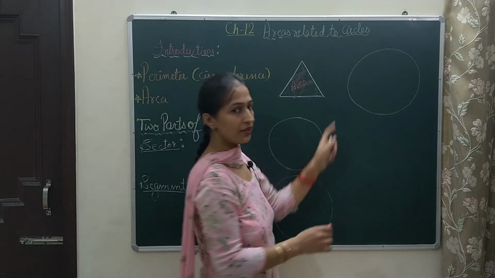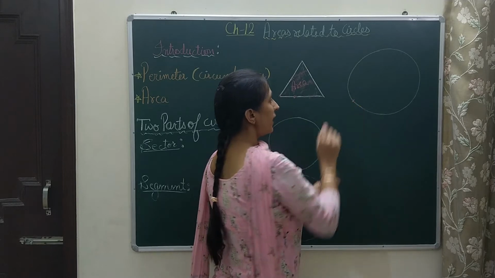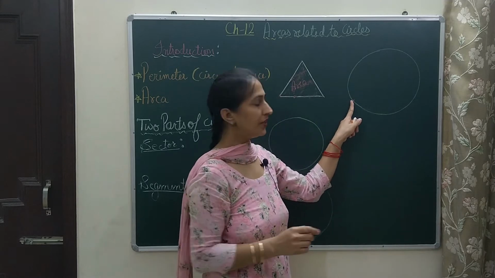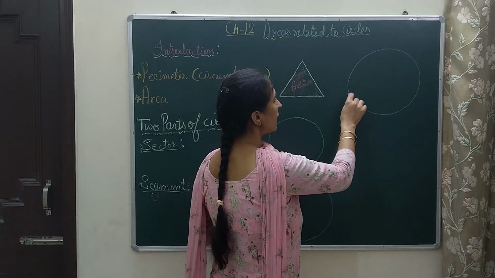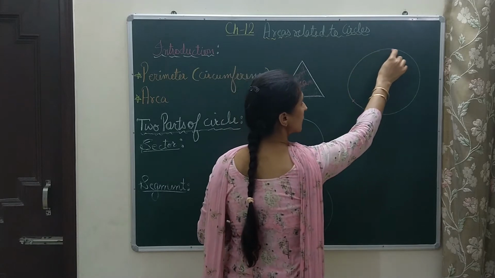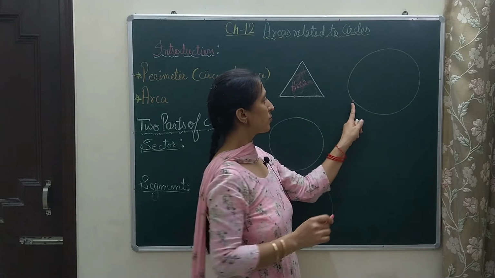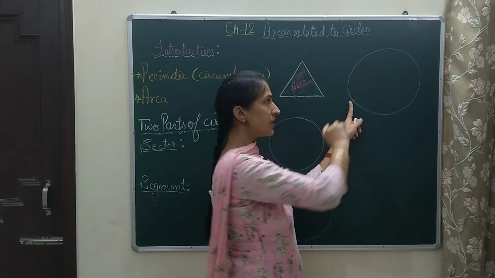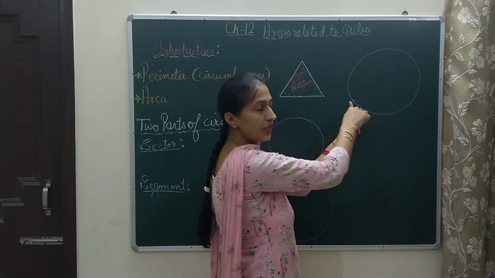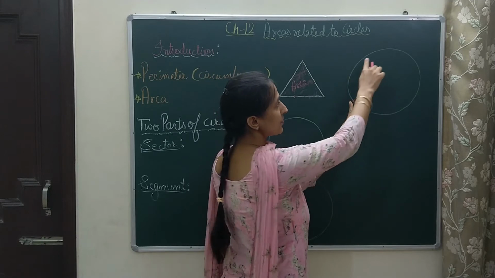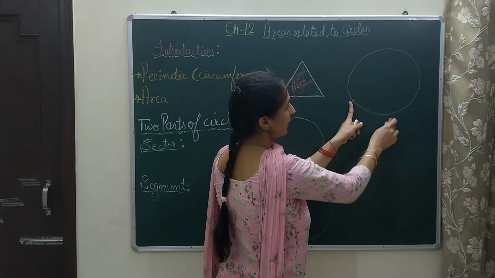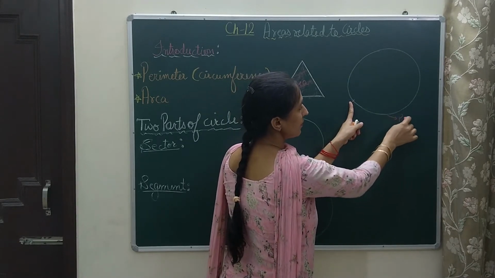If I take one circle and I mark one point here and I start moving along the boundary of that circle, I will again reach the same point. So when I have moved once around the boundary of the circle, the distance that I have traveled is called perimeter.